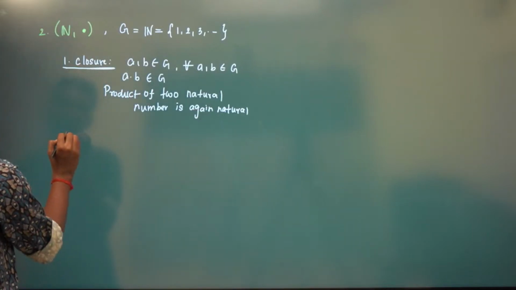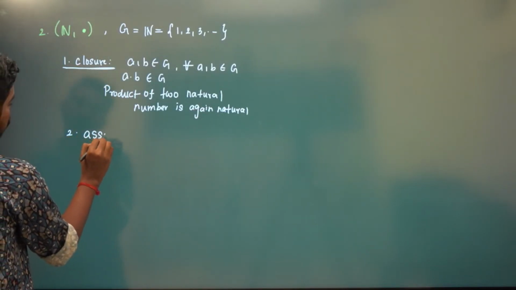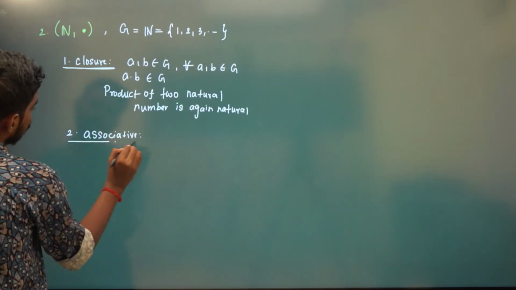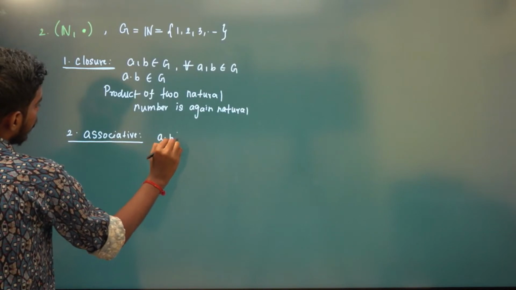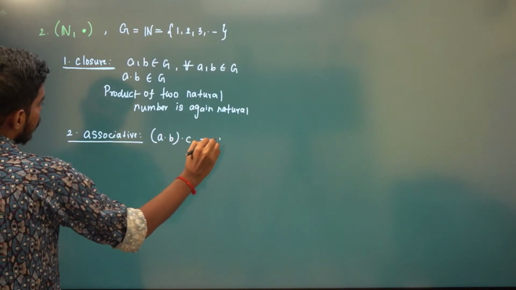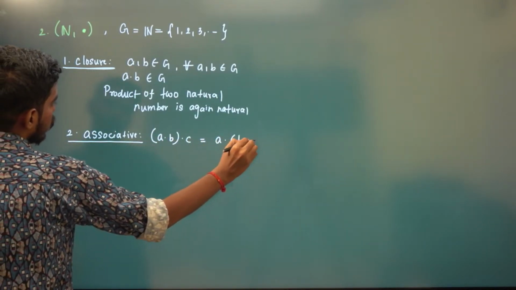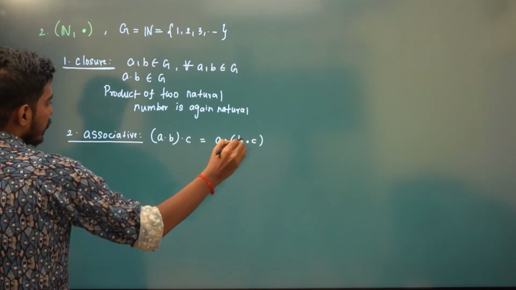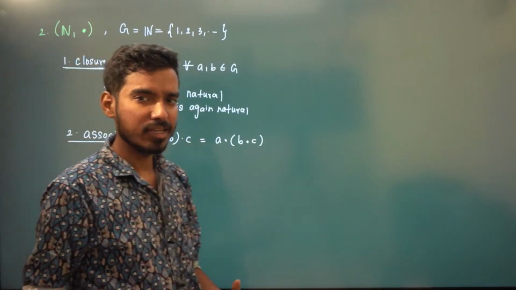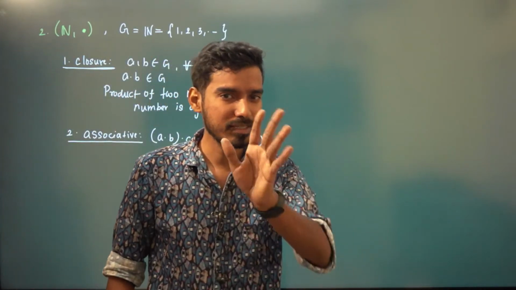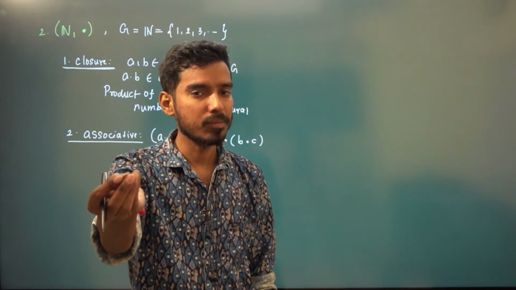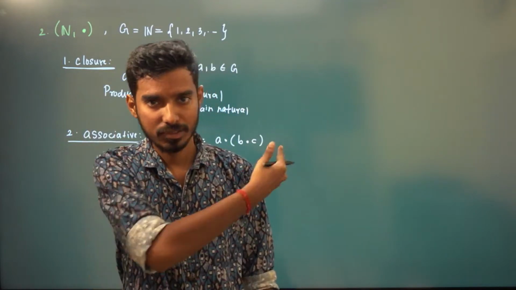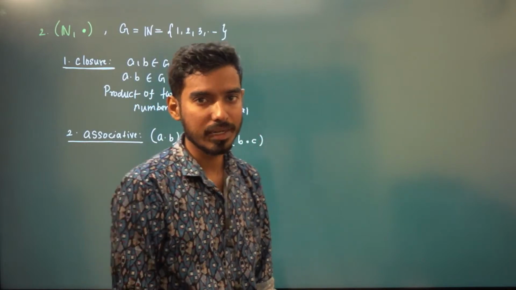And again, it is associative also. You can easily prove that a into b into c is the same as a into b into c. From the exam point of view, you just say it is obvious that it satisfies the associative property. That is enough. Or if you have some time, take a, b, c to be three numbers and just prove that LHS is equal to RHS.